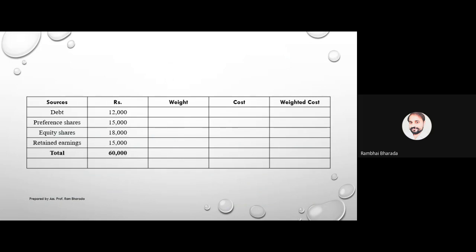If you can see, weight is equal to amount of source upon total capital. Amount of source upon total capital. Now see, in case of debt, the amount of debt is 12,000 upon total capital 60,000. Do the calculation: 12 upon 60.